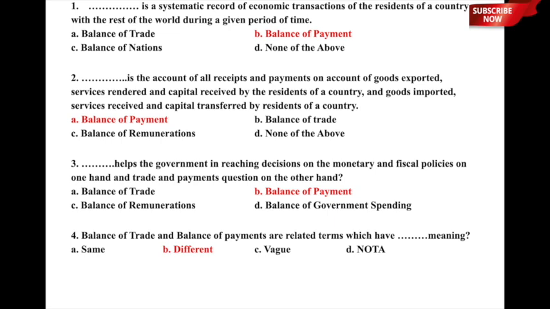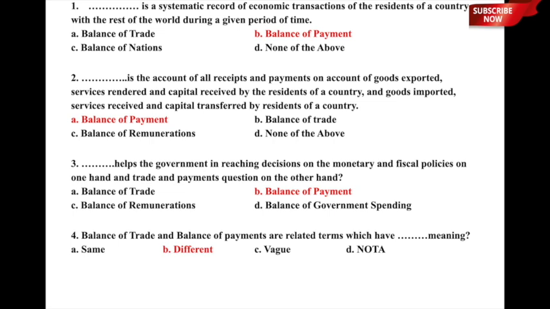Balance of trade and balance of payment are related terms which have dash meaning. Balance of trade and balance of payment are related terms which have A, same meaning, B, different meaning, C, vague meanings, or D, none of the above. So, here balance of trade and balance of payment are, even though related terms, but they individually have different meanings, and therefore, option B, different, is the correct answer to this particular question. I hope that this is clear.